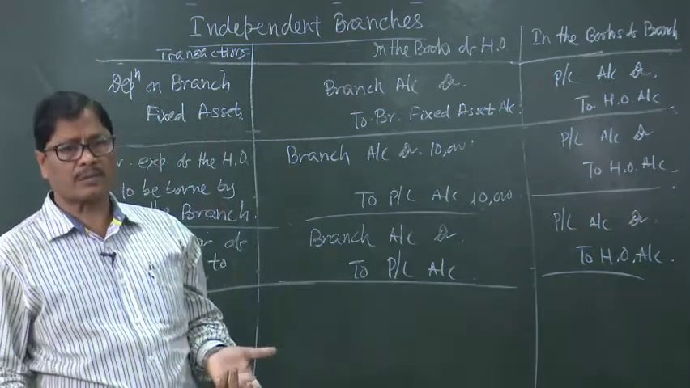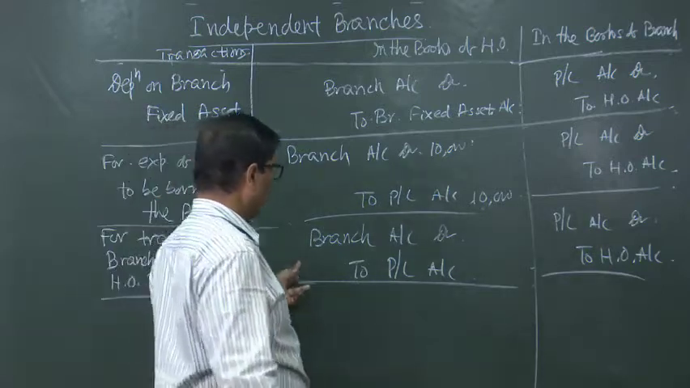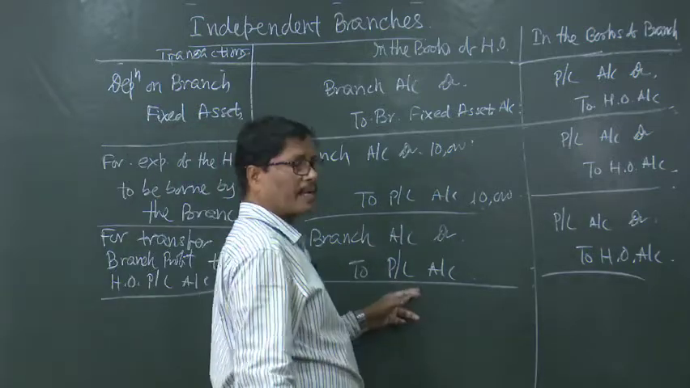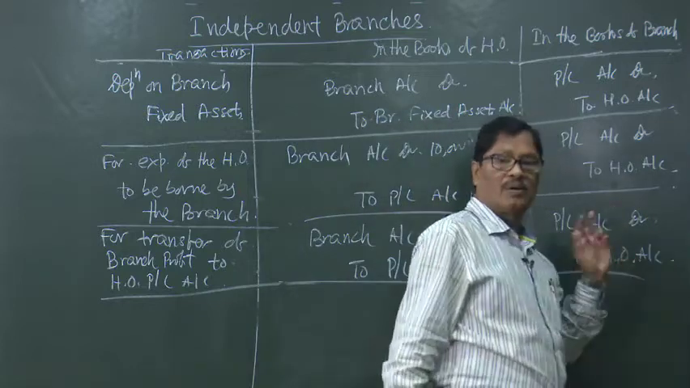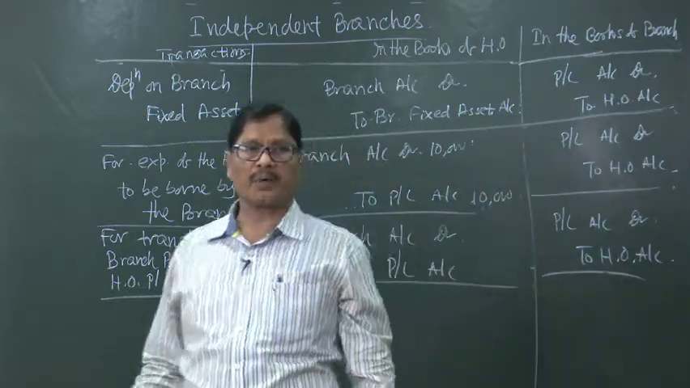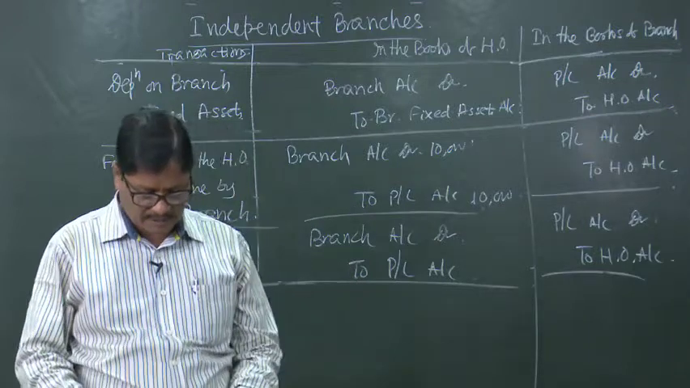If there is loss, this entry will be reversed: profit and loss account debited to branch account, and here head office account debited to profit and loss account. That is, in case of loss, the reverse entry will be passed.